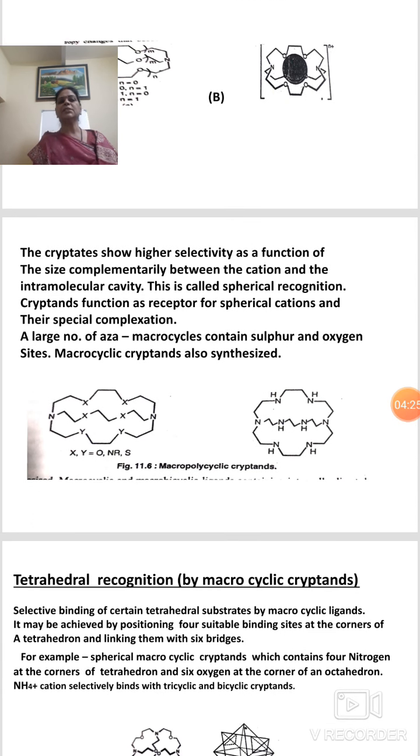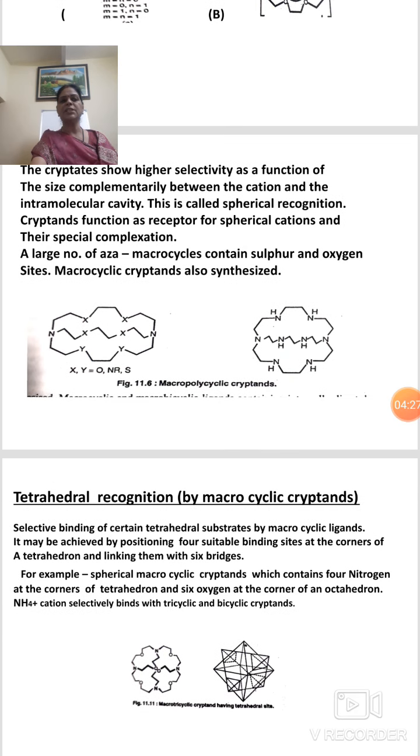The cryptates show higher selectivity as a function of the size complementarity between the cation and the intramolecular cavity. This is called spherical recognition.